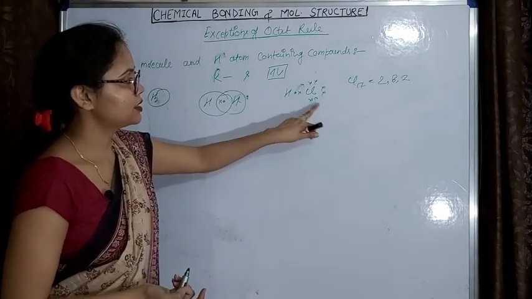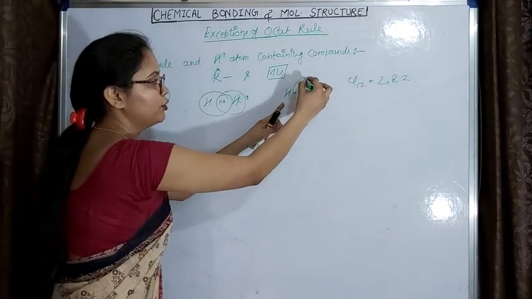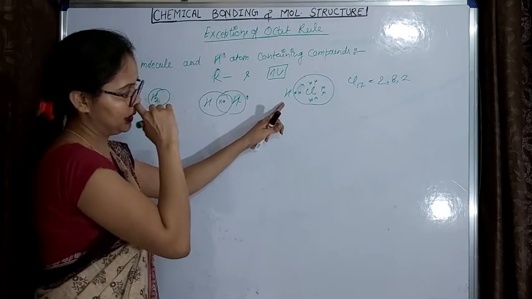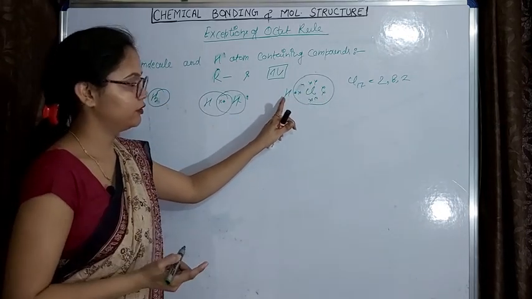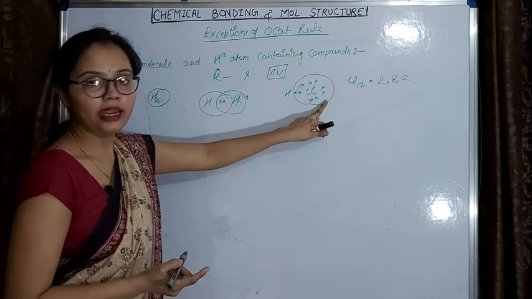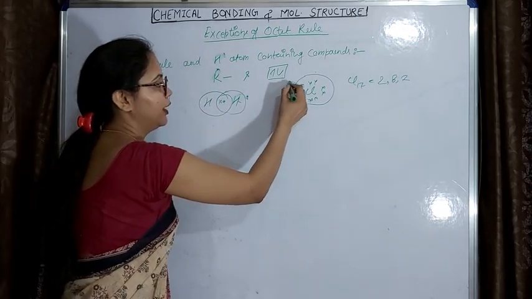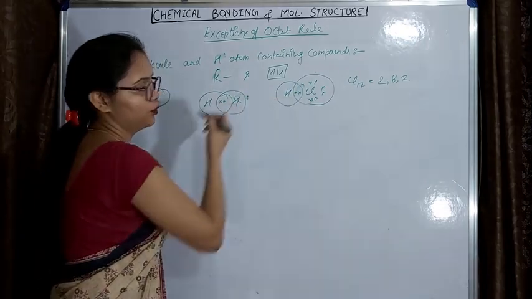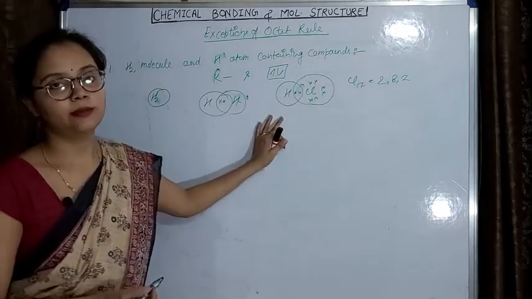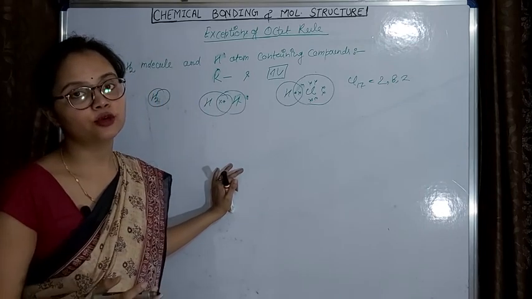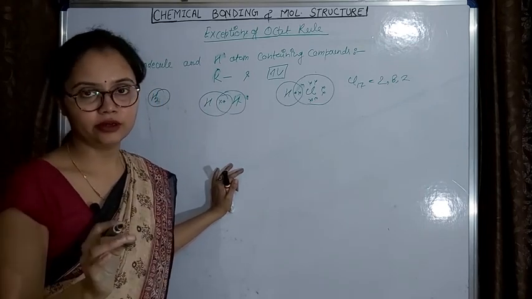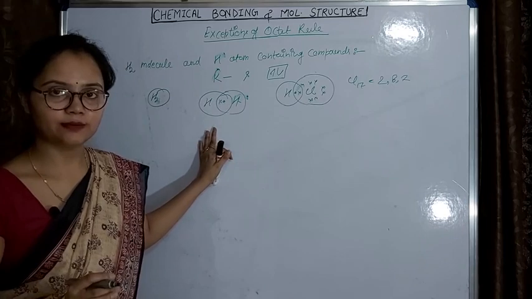In this compound chlorine will follow the octet rule, as it already has 7 and will share 1 electron with hydrogen and have 8 electrons, but again hydrogen will not follow the octet rule. So these are examples of hydrogen containing compounds which will never follow the octet rule. So this is the first exception.